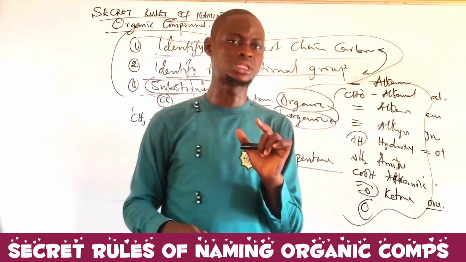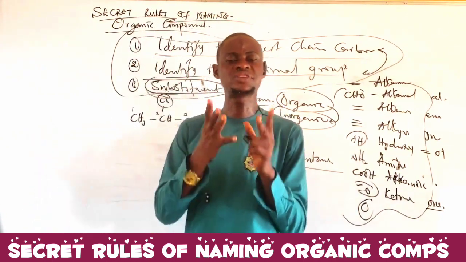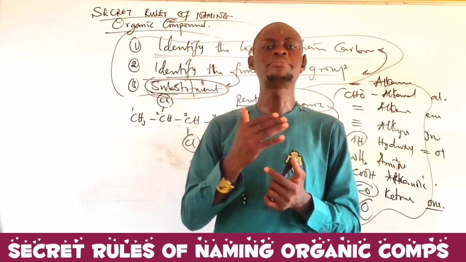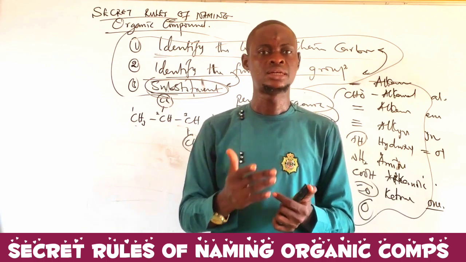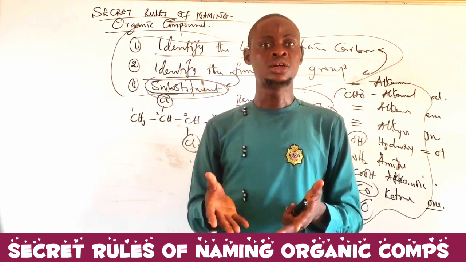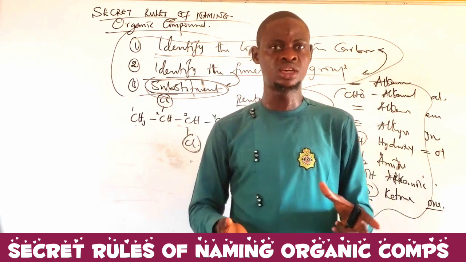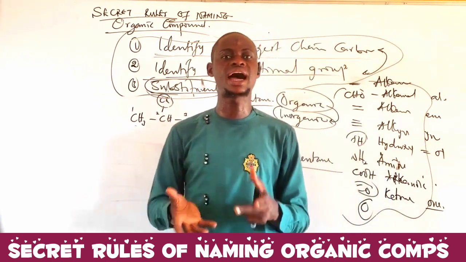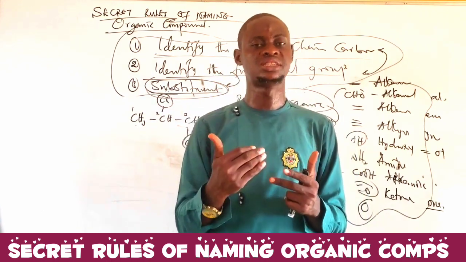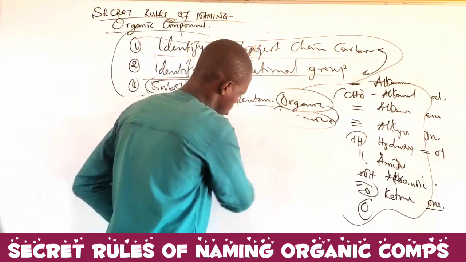Another thing that I want you to take note of, let me take this as rule number 4. Rule number 4 states that if you have a mixture of something like that, then you need to name them alphabetically. For example, I have bromine, I have chlorine, and I also have methyl. Bromine and chlorine are both inorganic substituents. But bromine is there, chlorine is there. How do we name it? We are going to name it alphabetically. B comes before C. Now, let me give an example on this rule that I just gave.